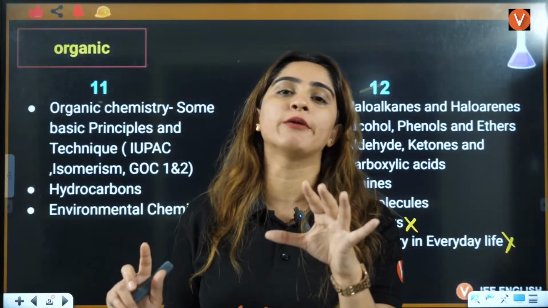If I put 40 here, if I put 5 by 9, this is minus 40 minus 32, then it will be 5 by 9 times minus 72, right? Then I can get the value minus 40. So that means we have to put minus 40 here, only then we will get the value, right?